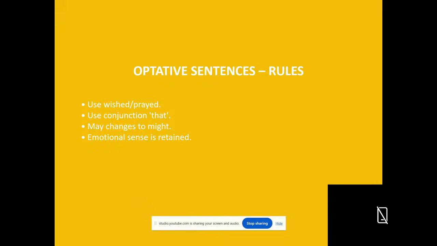Now, optative sentences. What are optative sentences? Optative sentences express a prayer, a wish, or greetings, or sometimes a curse or blessing. So these are called optative sentences. What are the rules to change an optative sentence into indirect speech? Use wished or prayed. Use the conjunction that. May changes to might. An emotional sense is related.